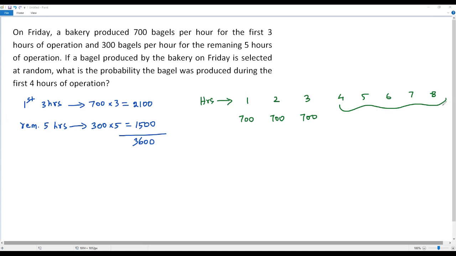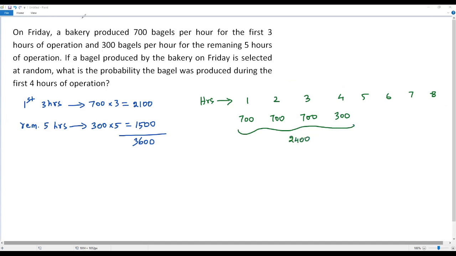Okay, here we have the remaining 5 hours. For each of the remaining 5 hours, 300 bagels were produced per hour. That is, in the fourth hour, 300 bagels were produced. Here we have the first 4 hours. Okay, now to get the number of bagels produced by the bakery during the first 4 hours of operation, we need to add these 4 values. When I add these 4 values, I am getting 2400.